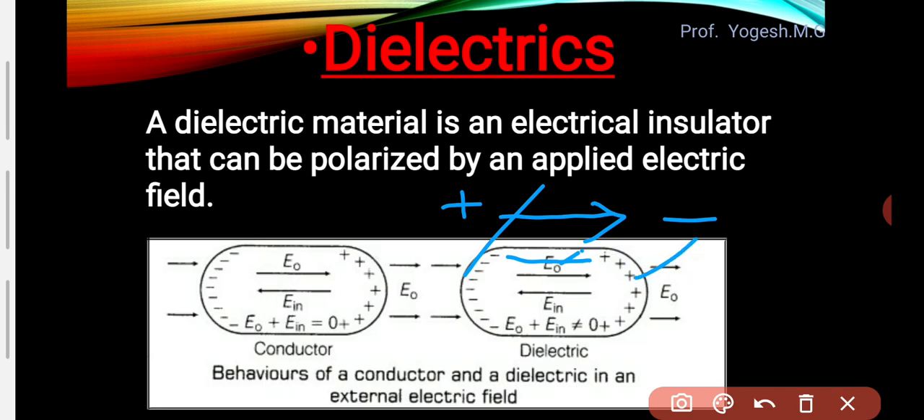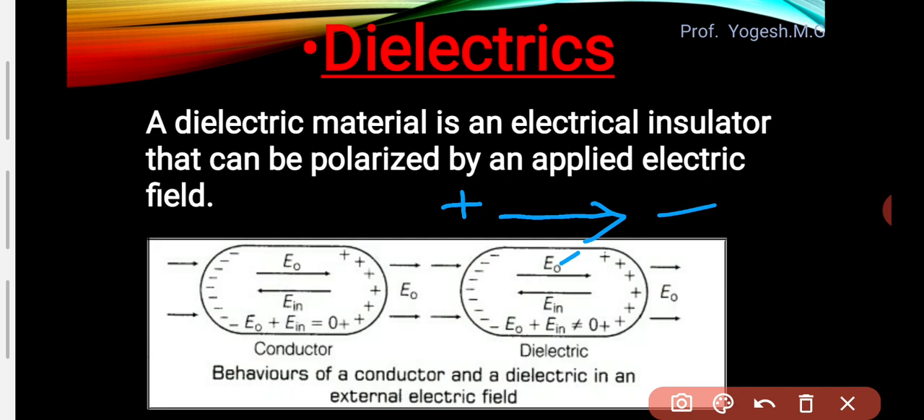Why only this side? You must understand here, right? Positive charge will come this side. Why will it come this side? Why will it not go this side? You should know, because the external field has its positive end on the left side and negative end on the right side. So opposite charges attract each other. That's why positive charges will come to the right side only, right? Now after this charge distribution takes place,